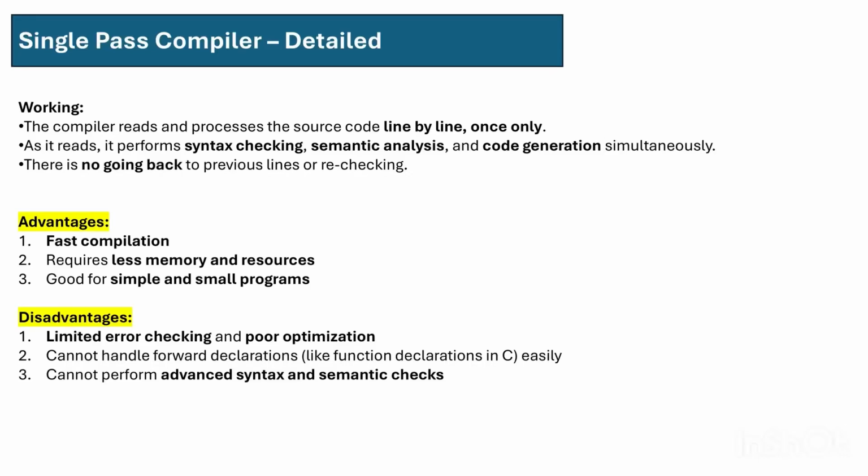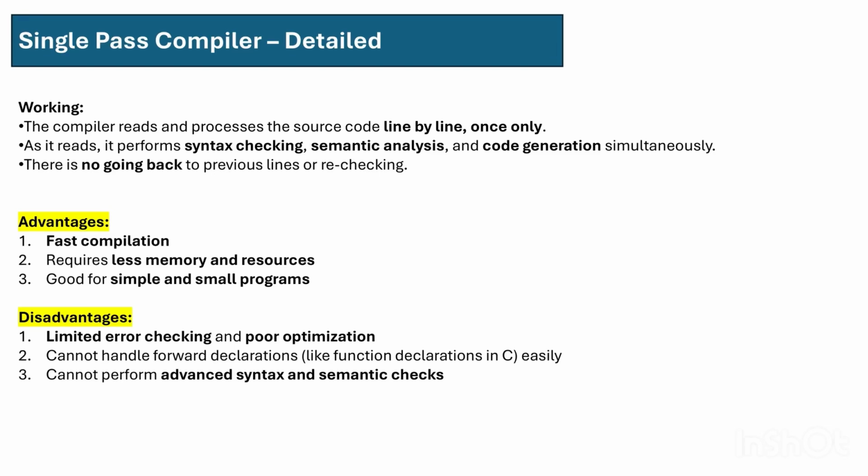So in this session we are going to learn single pass compiler and multiple pass compiler. A single pass compiler reads and processes the source code line by line, and it reads the source code only once. As it reads, it performs syntax checking, semantic analysis and code generation simultaneously. There is no going back to a previous line or rechecking.